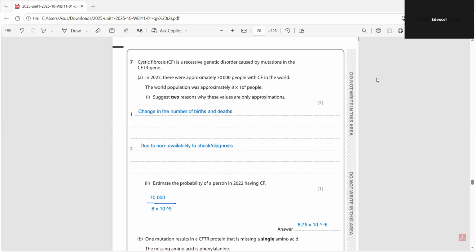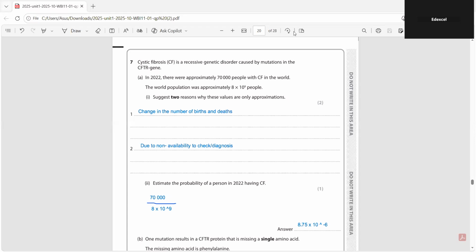Let's see the seventh question. Cystic fibrosis is a recessive genetic disorder. It is caused by mutations in the CFTR gene. In 2022, there were approximately 70,000 people with CF in the world. The world population was approximately 8 times 10 to the power 9 people. So suggest two reasons why these values are only approximate.